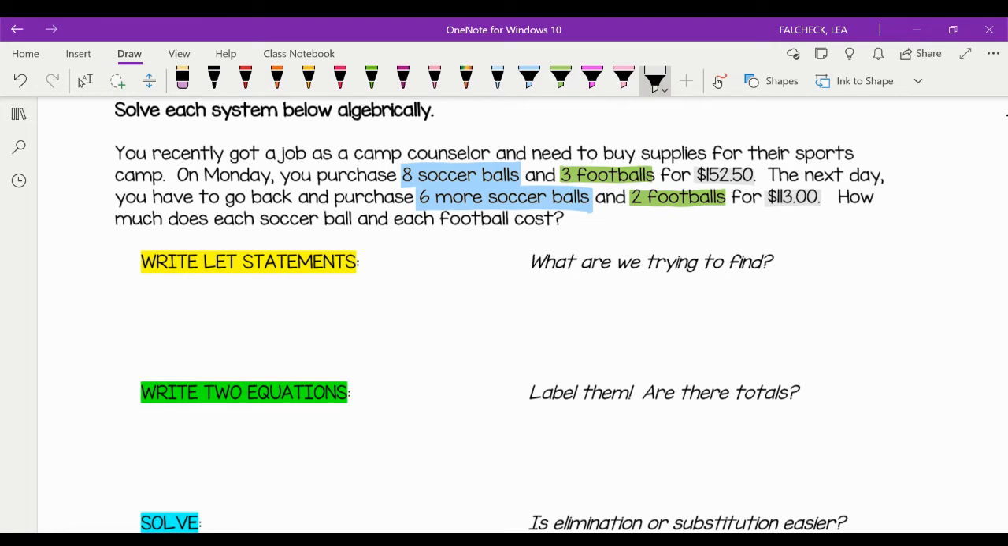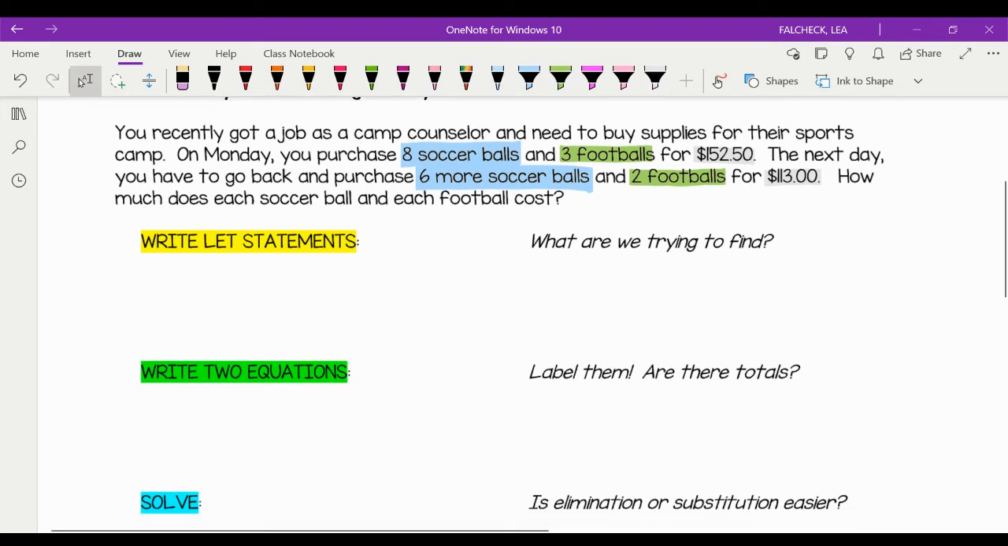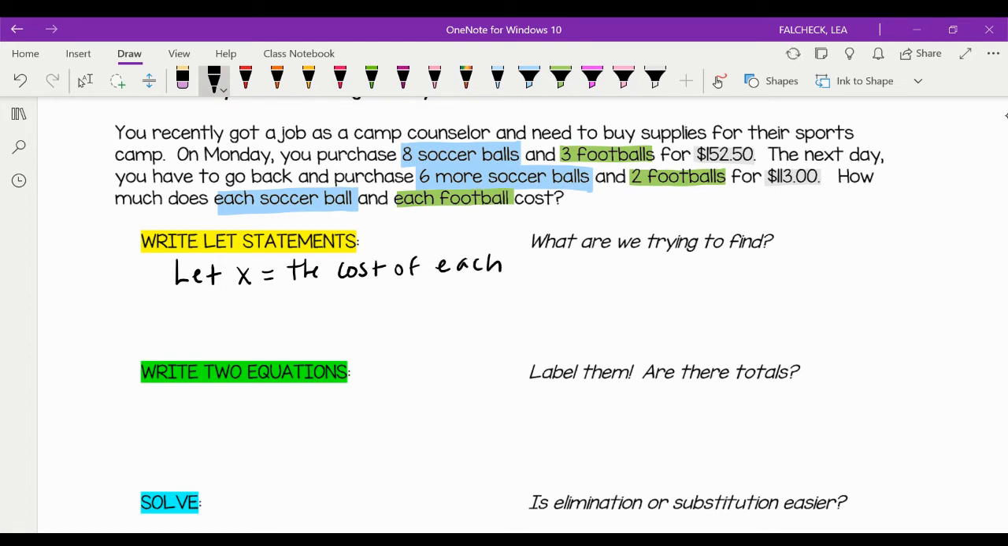So we're going to use the information that was given to us about soccer balls and footballs and their prices, and we're going to try to find out the cost of each soccer ball and each football. So first we're going to begin with let statements. And a let statement is where we let a variable represent something. So we're going to let x represent the cost of each soccer ball.